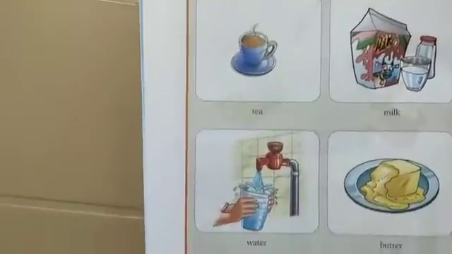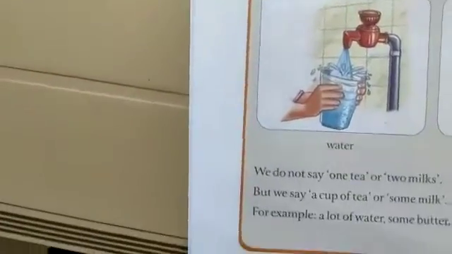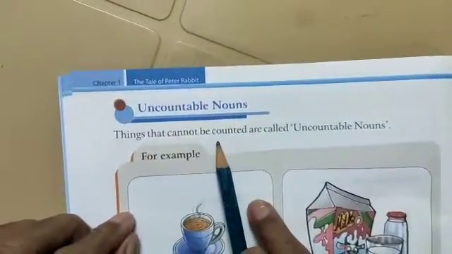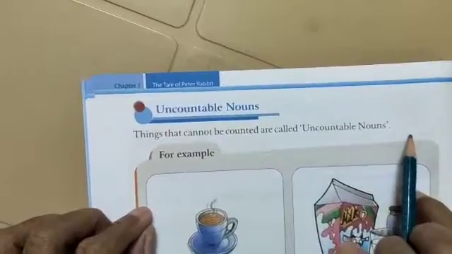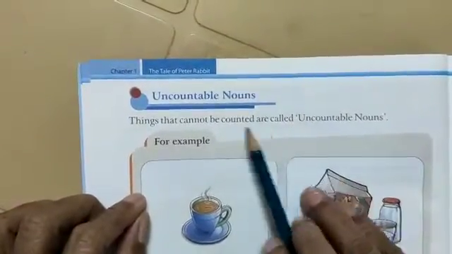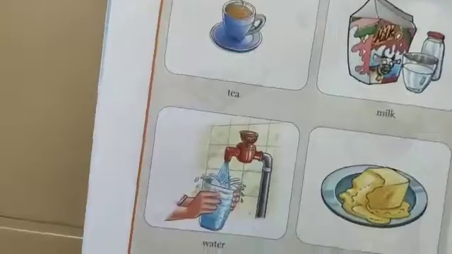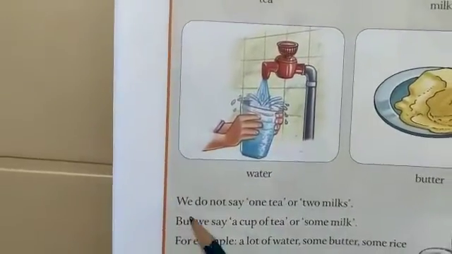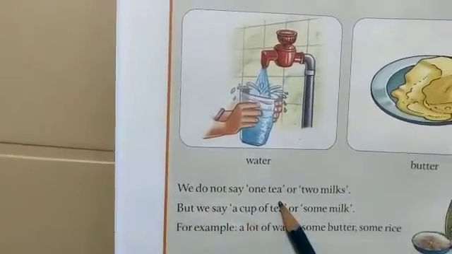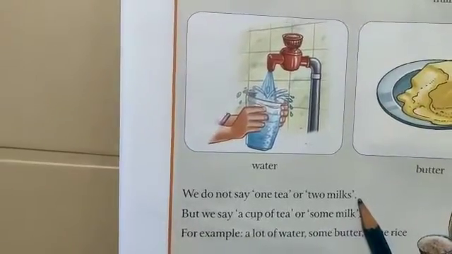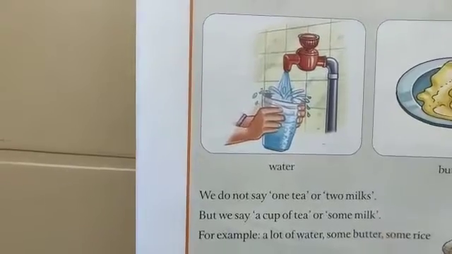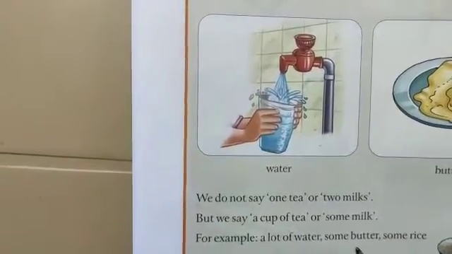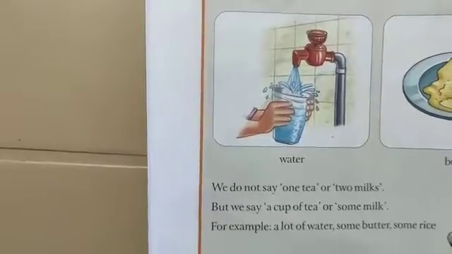So here is the definition of uncountable nouns. Teacher is going to read for you. Things that cannot be counted are called uncountable nouns. Things which we cannot count are known as uncountable nouns. Then children, we do not say 1 tea or 2 milks, but we say a cup of tea or some milk. For example, a lot of water, some butter and some rice.